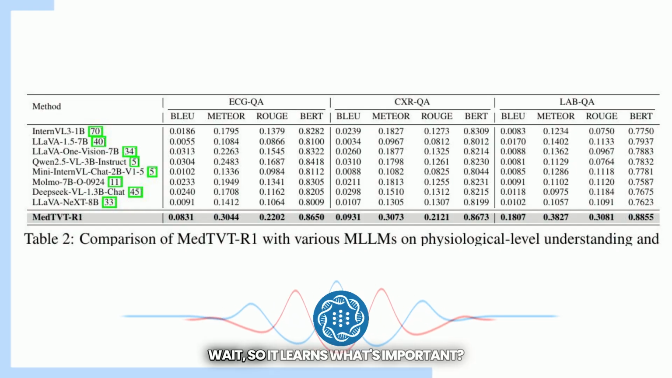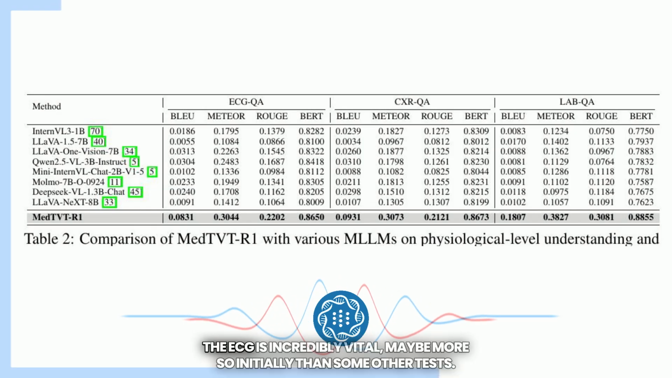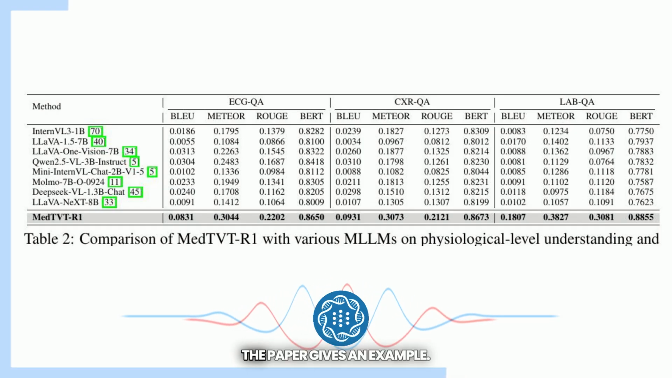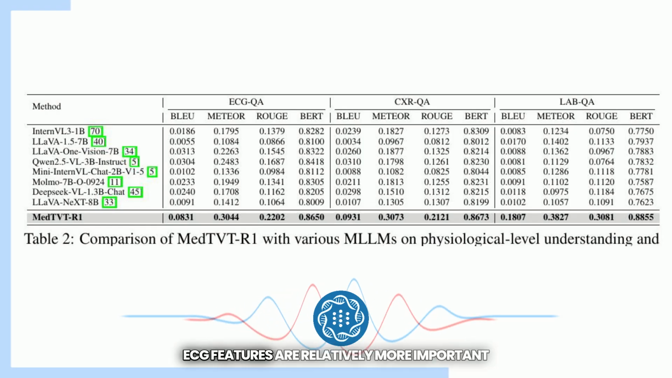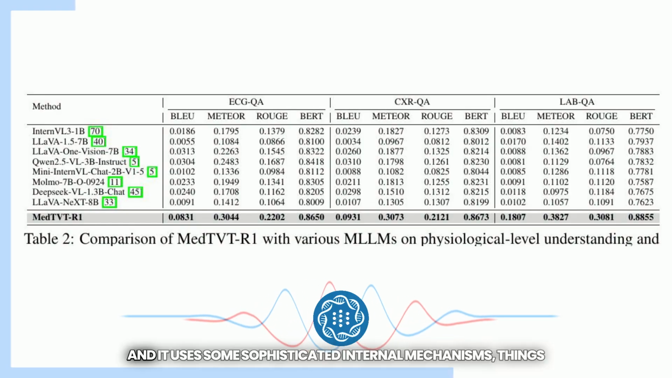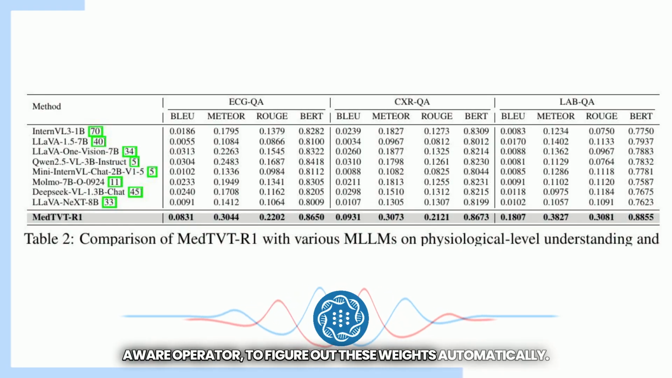Adaptively weight, so it learns what's important. Kind of like a skilled doctor knows that for, say, a suspected heart attack, the ECG is incredibly vital, maybe more so initially than some other tests. The MPL learns these relationships. The paper gives an example. ECG features are relatively more important for detecting coronary artery disease. That makes sense. And it uses some sophisticated internal mechanisms, things called cyclic multi-head attention and a contribution-aware operator, to figure out these weights automatically.